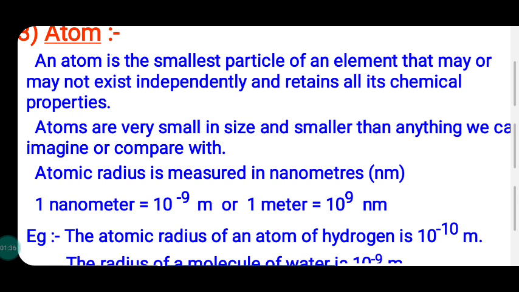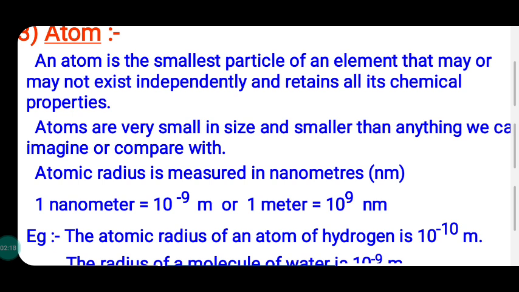An atom is the smallest particle of an element that may or may not exist independently and retains all its chemical properties. This minute sweet piece has a sweet taste. Sometimes I can see it, otherwise I could not see it. Clear now? So, atom is the tiny particle that possesses all the chemical properties. The smallest particle that possesses all the chemical properties.